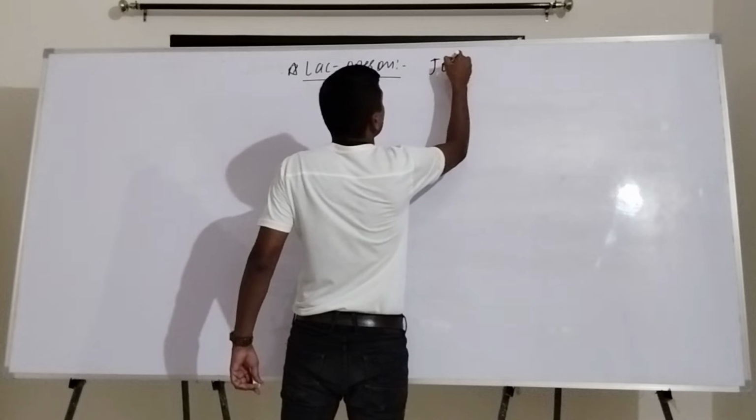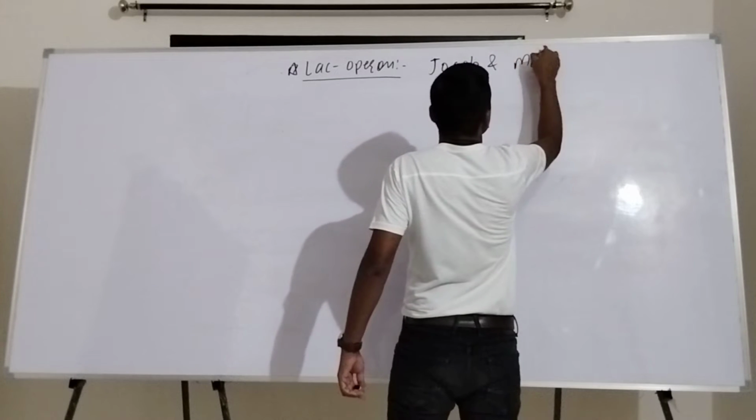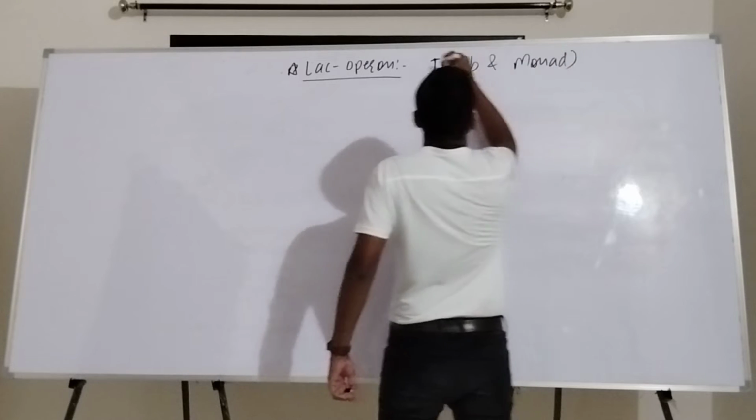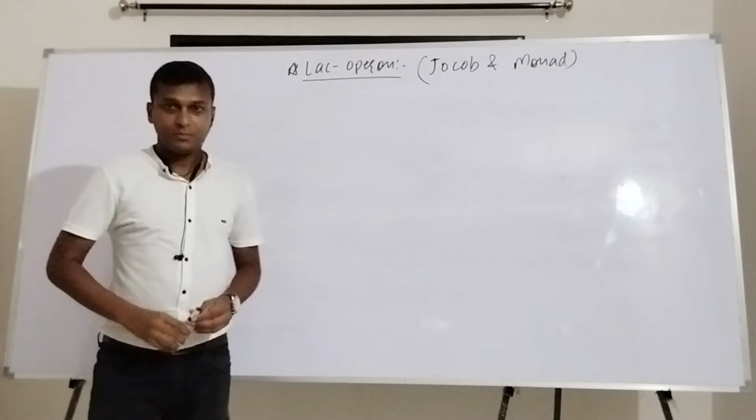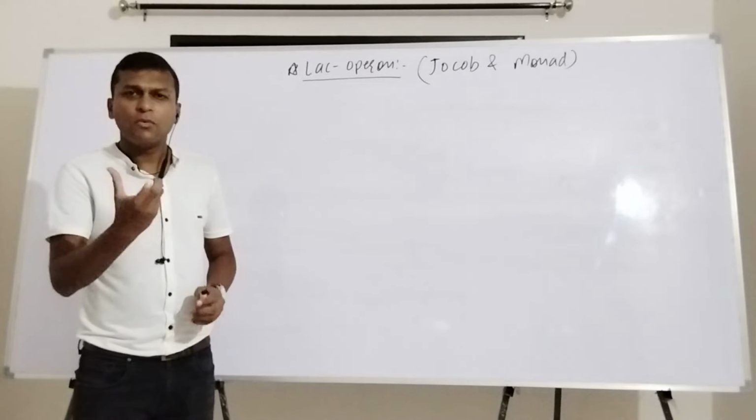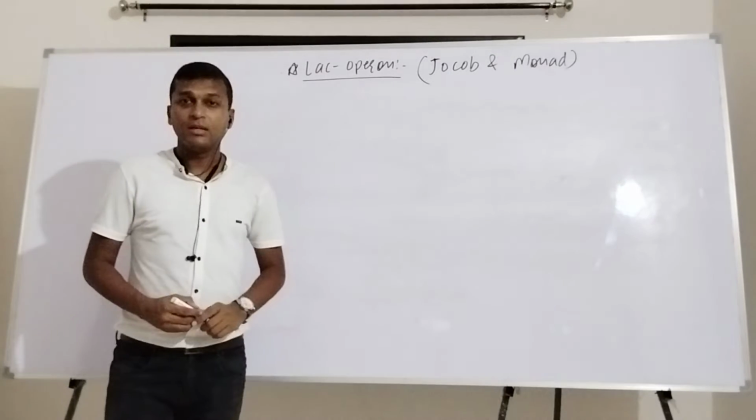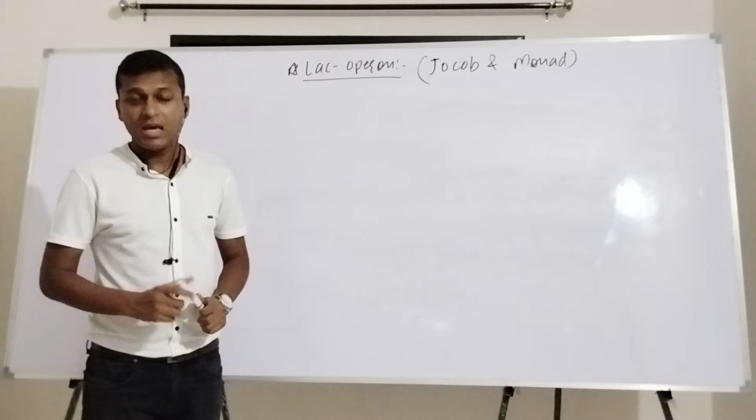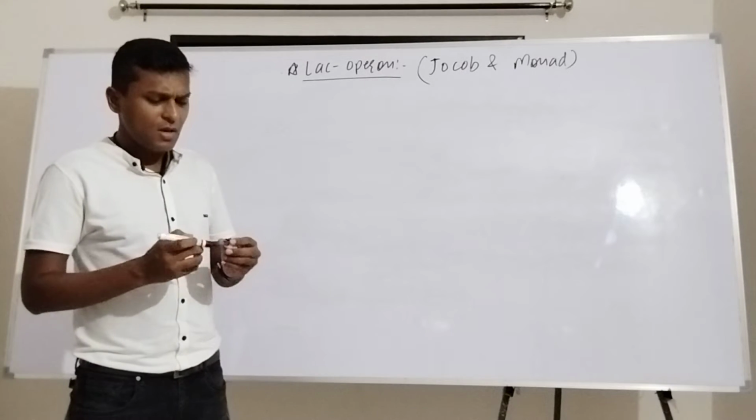Jacob and Monod, these were the scientists who for the first time had given something related with the Lac-operon, how this Lac-operon works. What is Lac-operon? What is lac? What this particular gene is? This gene is something called as lac gene, and this gene basically works for degradation of the lactose.